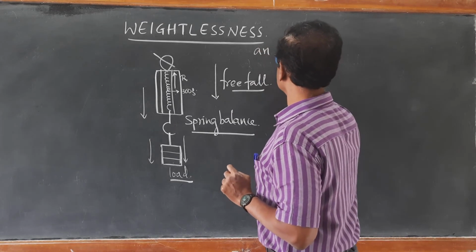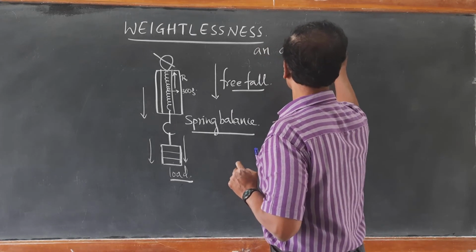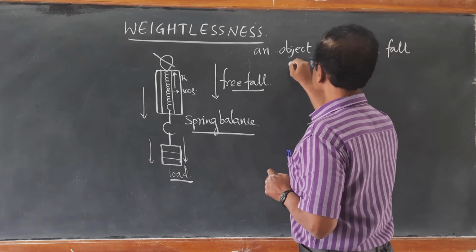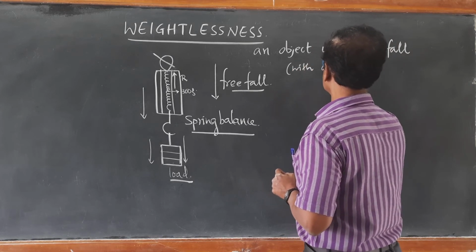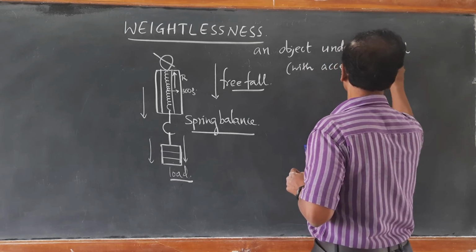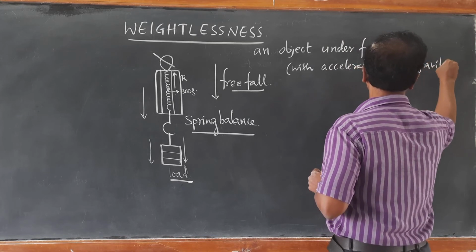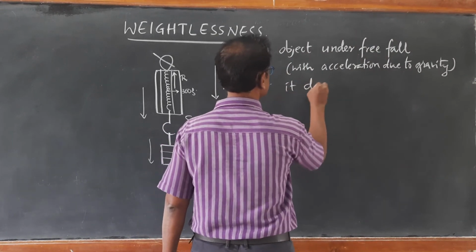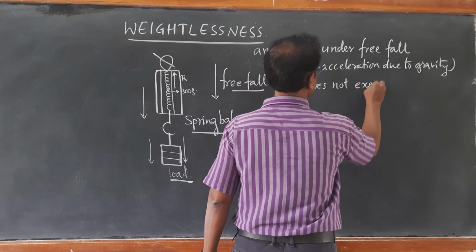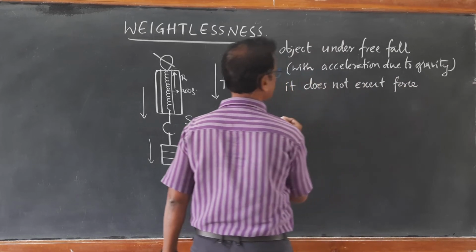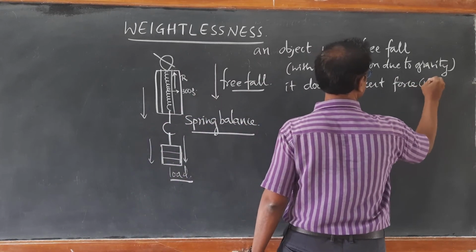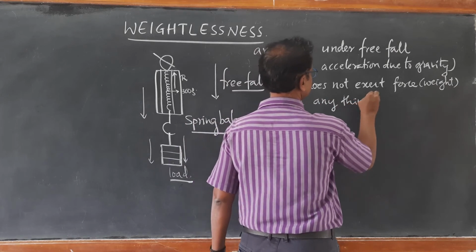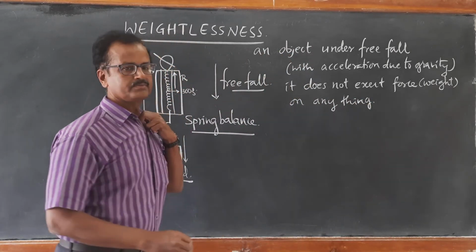An object under free fall, that is with the acceleration due to gravity, free fall in space, when it is falling freely, then it doesn't exert force or weight on anything. This is said to be weightlessness. The body is said to be in weightlessness.